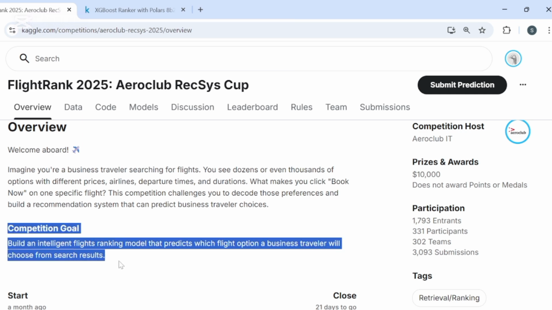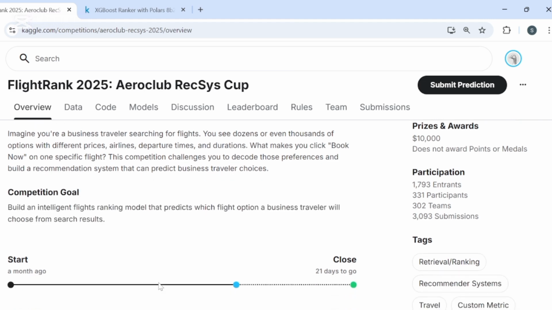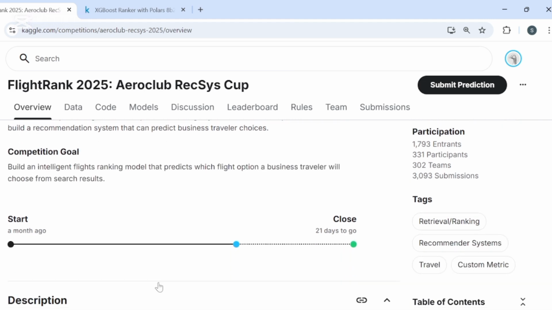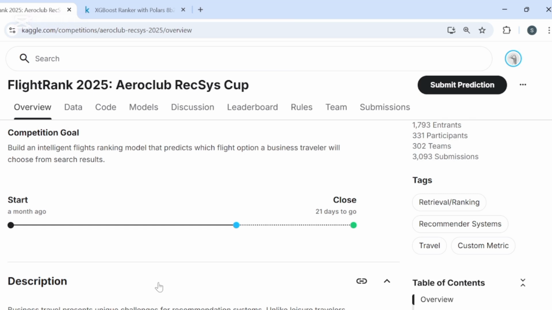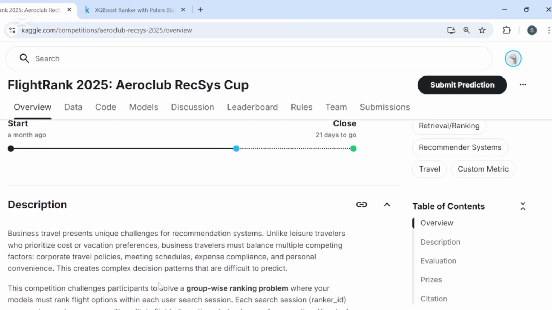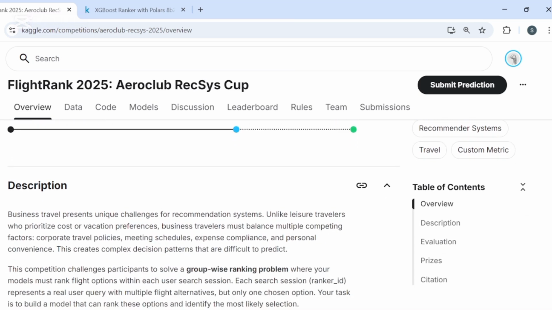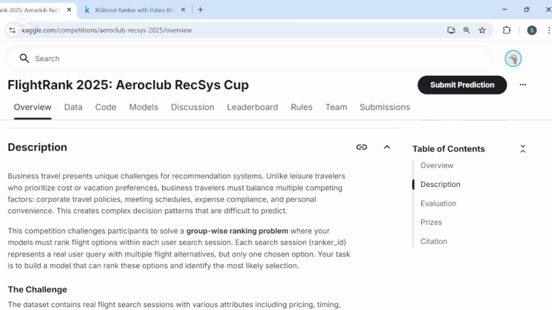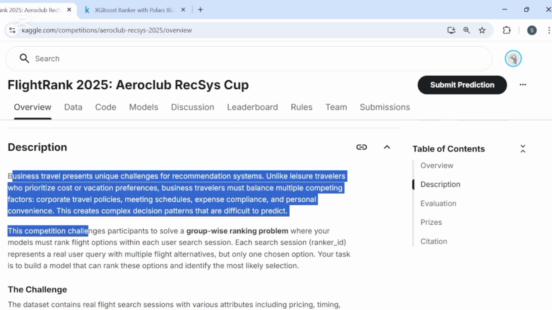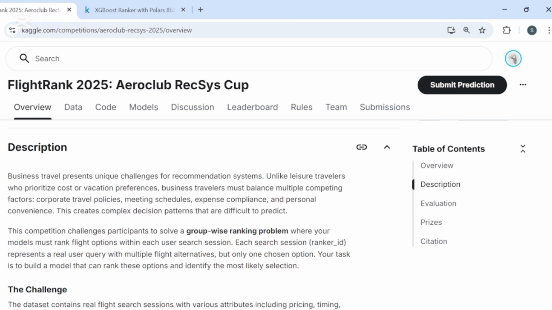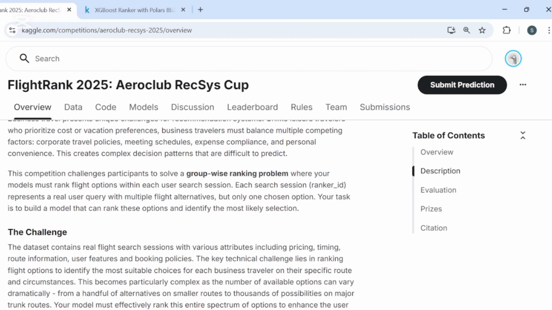So, what is this competition about? Well, in simple words, the goal is to build a smart model that can predict which flight a business traveler is most likely to book from a list of search results. Now, you might be thinking, why is this even important? Because business travel is not as simple as booking a vacation. For business travelers, price is not always the top priority. They have to deal with company travel policies, tight meeting schedules, and of course, their own convenience.